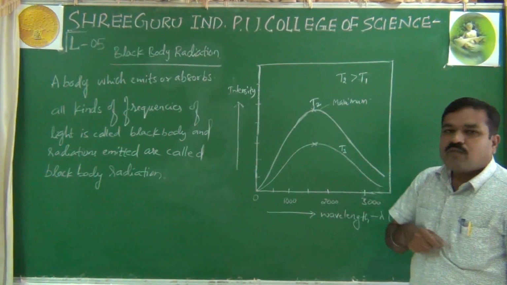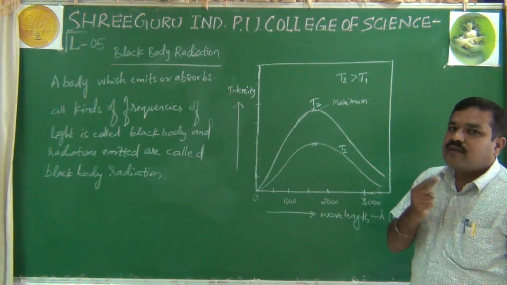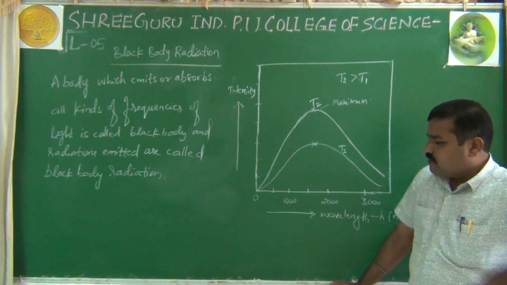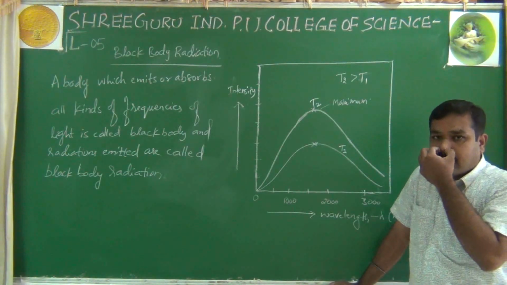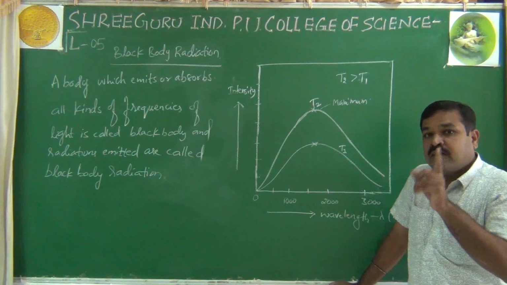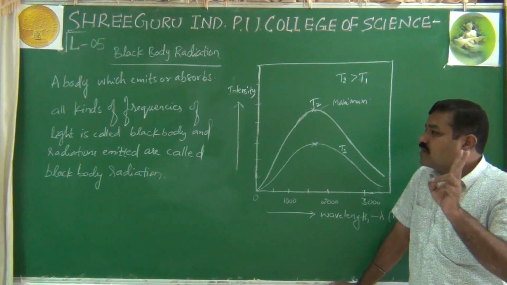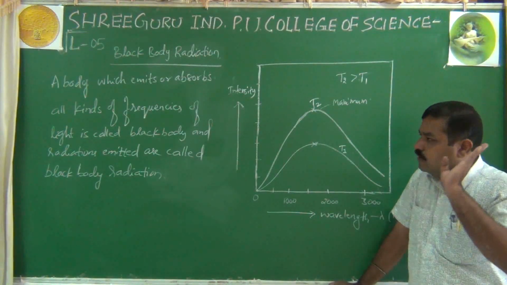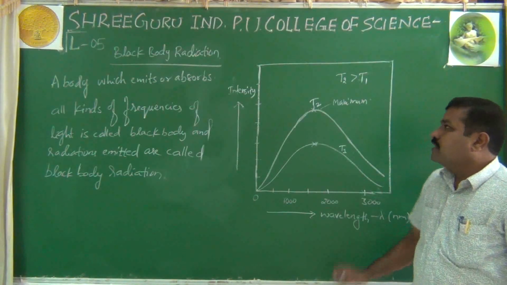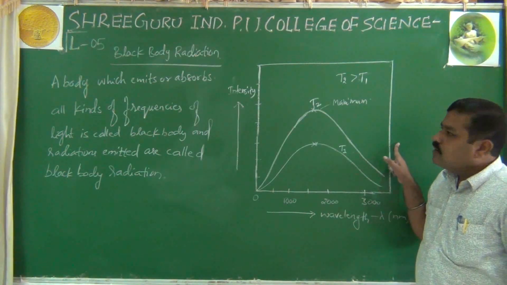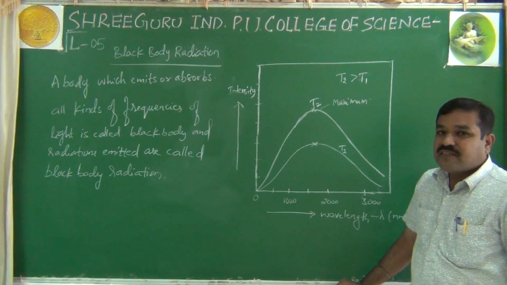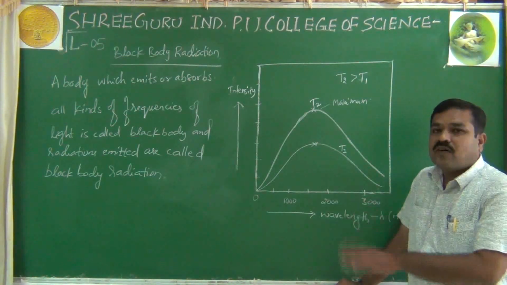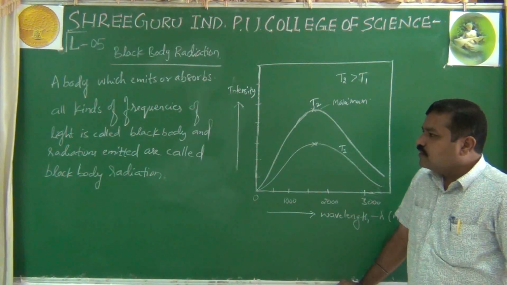See, from this, in the photoelectric effect, these two points will help you. That means the intensity of light is inversely proportional to wavelength but depends upon the temperature. Those two points have to be remembered. Okay, right, that's the only information you can get from this intensity-wavelength relationship curve. Okay, this is called the frequency distribution curve.